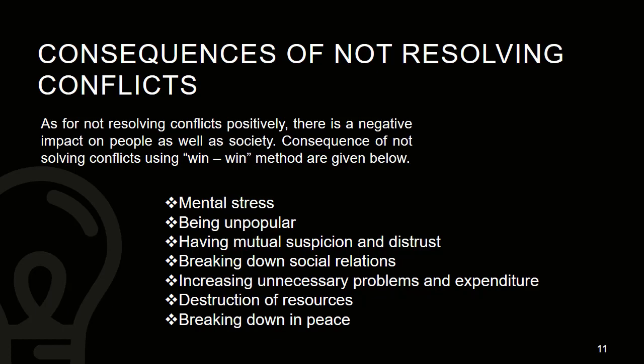So if you do not come to a positive agreement or a positive solution in conflicts, then here are a few things that the people will have to go through. Okay, here are a few of them. It says mental stress. Say right now there is a war going on in the country, then people are not happy. It's always stressful because you don't know at which moment your loved ones may die or even you might die. Or your loved ones may get hurt and so on. So then mentally you are not happy or mentally unstable.